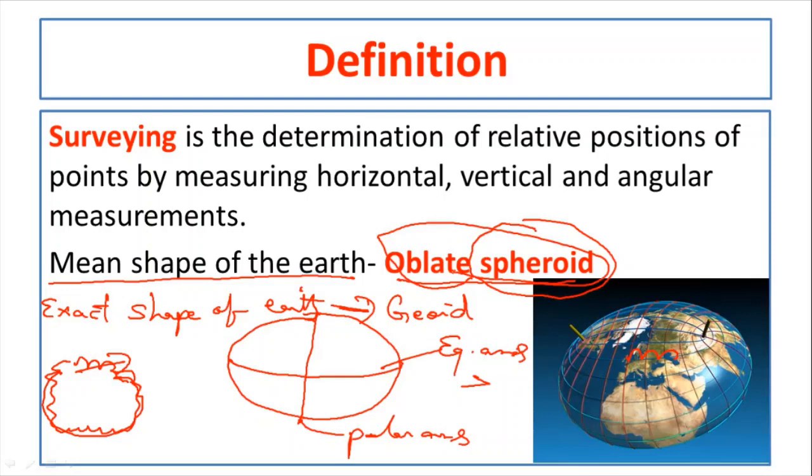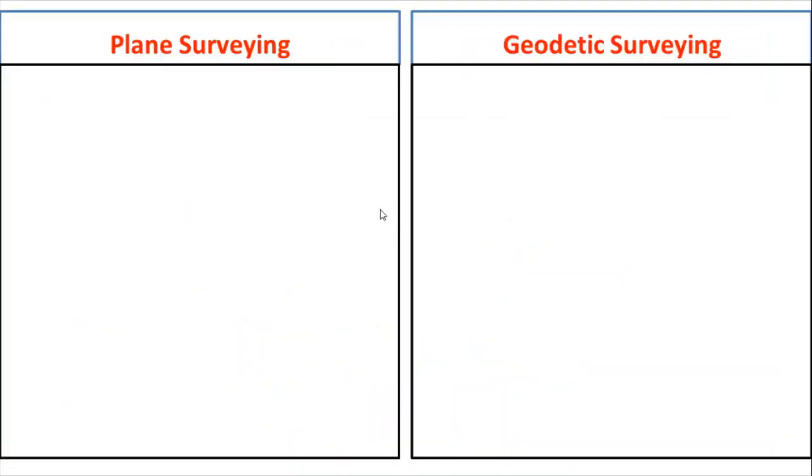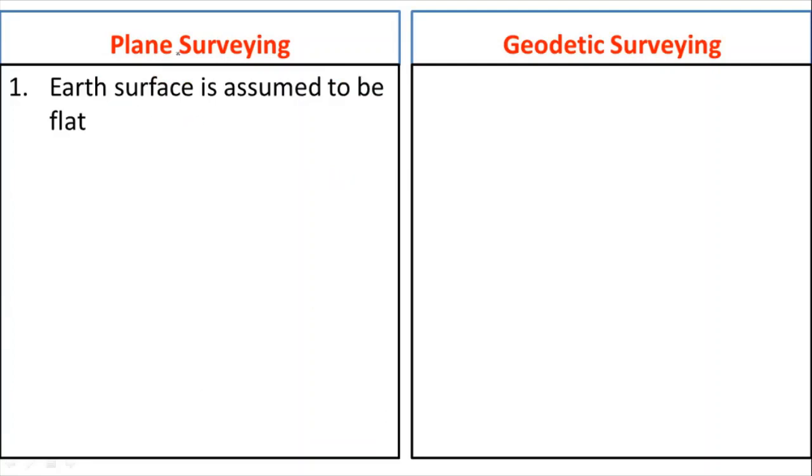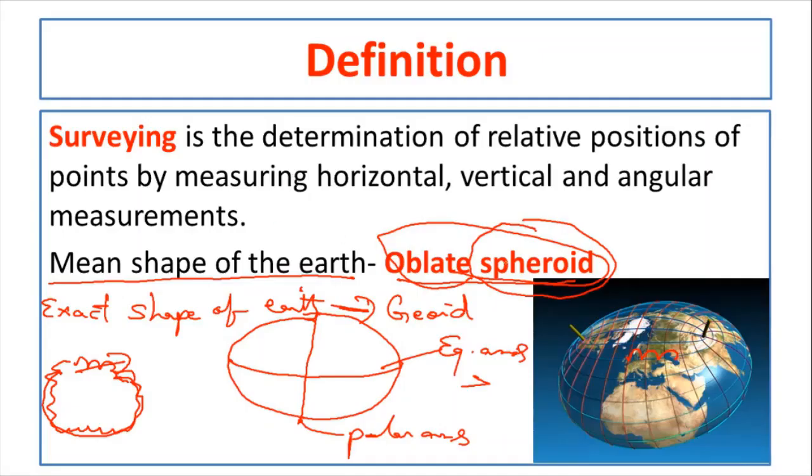Then let us see the difference between plane surveying and geodetic surveying. If you take plane surveying, in that the earth surface is assumed to be flat. Here you can see the earth surface has some curvature because it is spheroid in nature.